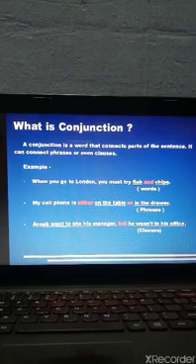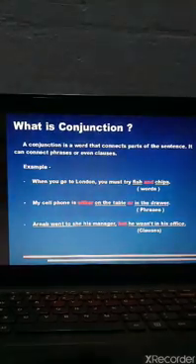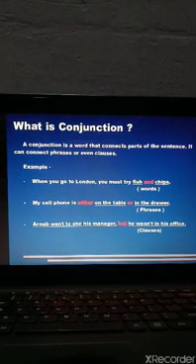When you go to London, you must try fish and chips. So over here, when you go to London is given a comma, and you must try fish and chips. Here, fish and chips are words, and "and" is the connecting word. Did you get it? So "and" is the conjunction over here. In the next sentence, my cell phone is either on the table or in the drawer. So over here, on the table and in the drawer are the phrases. So either-or is the conjunction.